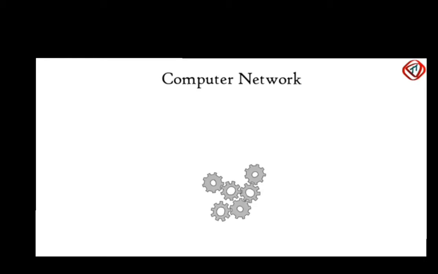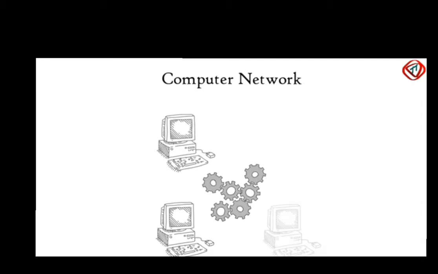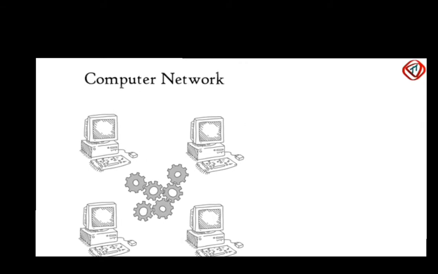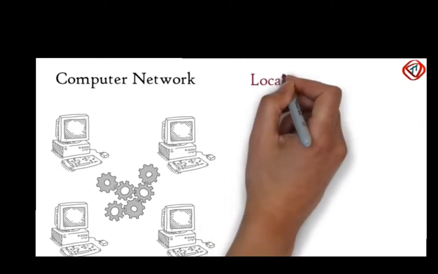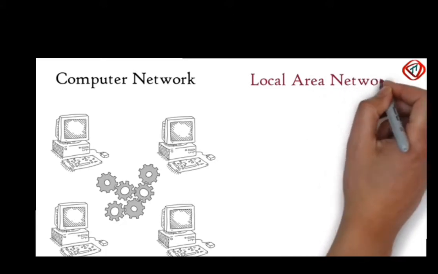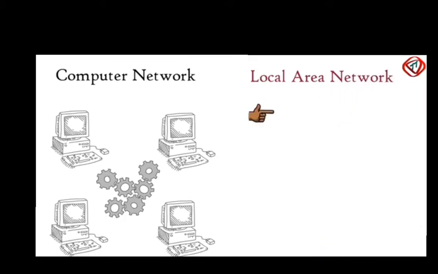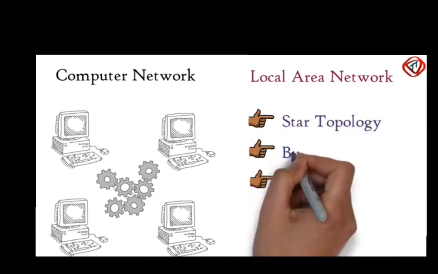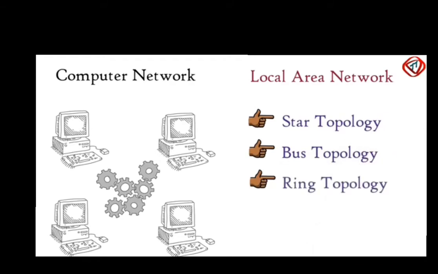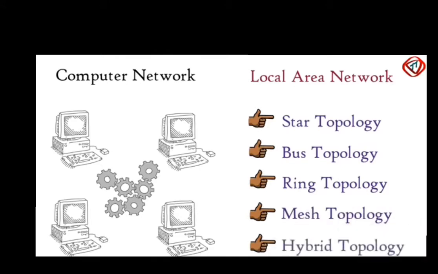In our previous classes, we have discussed the computer network. A computer network is an interconnection between multiple nodes to form a network. We have also studied different types of network. Local area network or LAN is one of the types. On the basis of local area network, network topology is divided into different types: star topology, bus topology, ring topology, mesh topology, and hybrid topology.